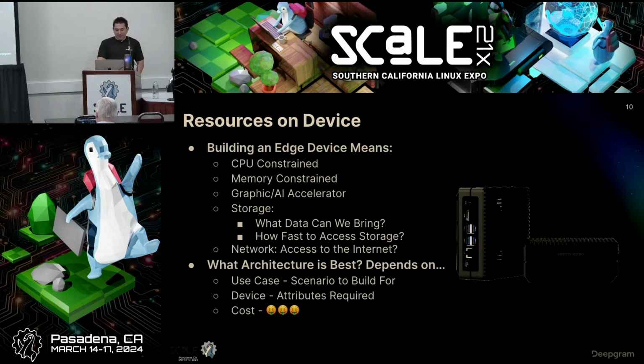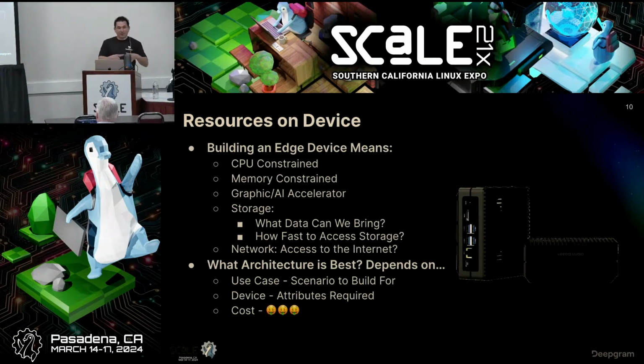If we do have a small device, you can only pack so much into that device. You can only put so many CPUs and so many cores in there. You can put only so much memory. These days, you can actually put a GPU and a graphics accelerator on there. Yes, you can play video games on it too, but the other use case is also to run machine learning models on there, like LLMs, to accelerate the performance of the feedback to the user. And then you also have storage considerations, like how much storage do I need to land something very large, like an LLM, on there. And then network connectivity.